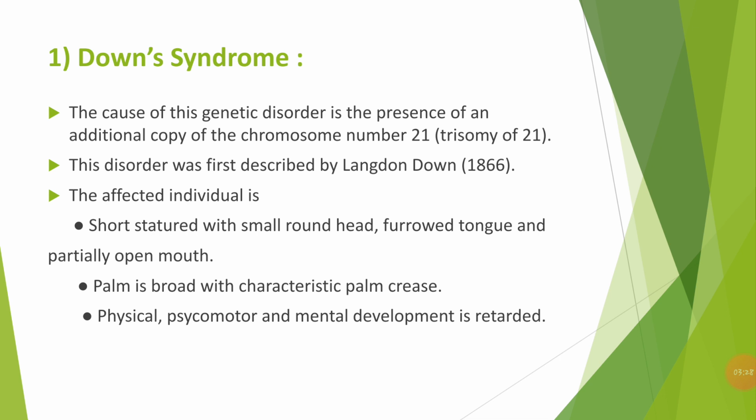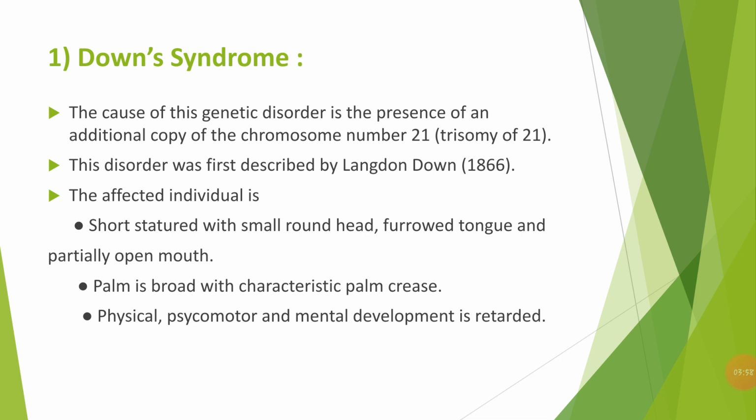The third thing is that persons with Down syndrome have physical, psychomotor, and mental development which is retarded, meaning the development is stopped, or is very slow. These are the characteristic features of Down syndrome, right? So Down syndrome is a genetic disorder caused due to an additional copy of chromosome number 21, also known as trisomy of 21.